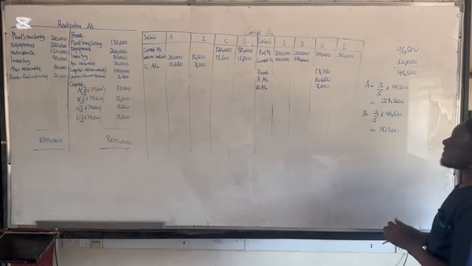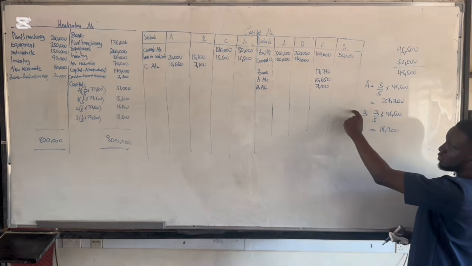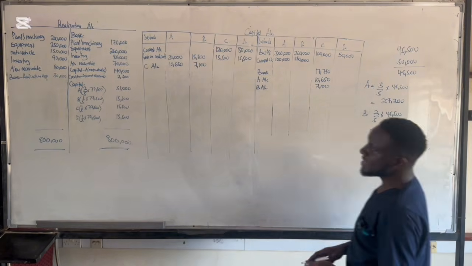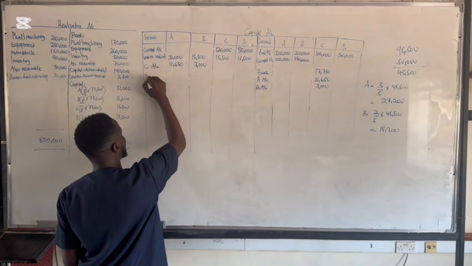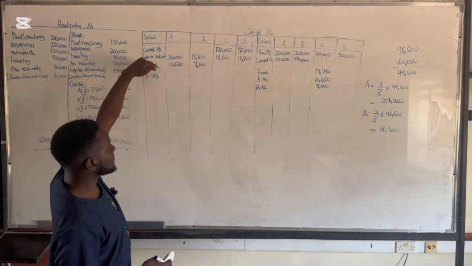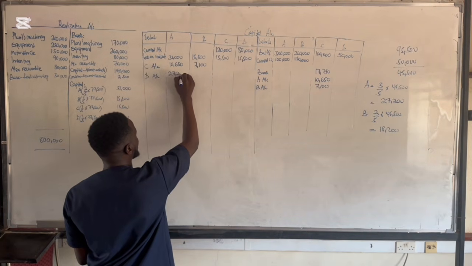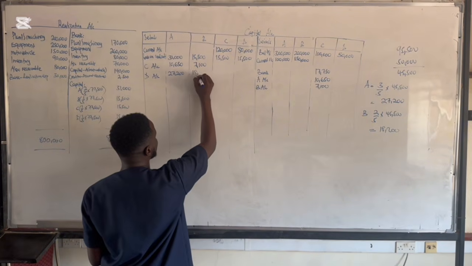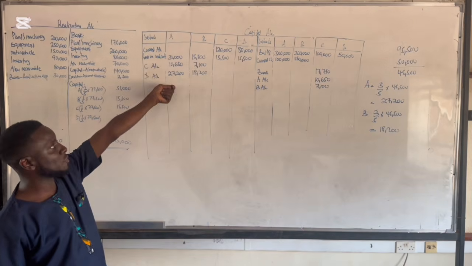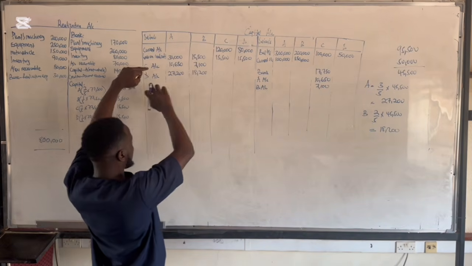So partner A is going to contribute 27,300 towards the deficiency of D, and then partner B will contribute 2 out of 5, which is 18,200, towards the deficiency of D. Now, I'm putting the narration here to show to whose account I'm taking this figure. So to partner D, A is going to give 27,300, and then B will give 18,200. So I'm going to take part of my money, 27,300, to D, and also I as B am going to give 18,200 towards D.